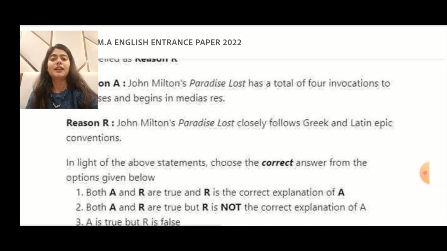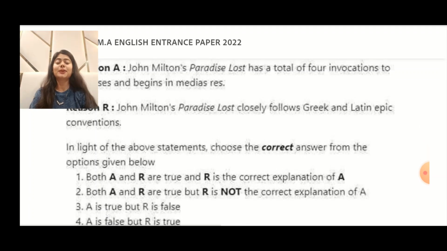Now, if you look at your option one, it says both A and R are true, and R is the correct explanation of A. R says that he follows Greek and Latin epic conventions, which he does. So, option number one is a correct answer here.